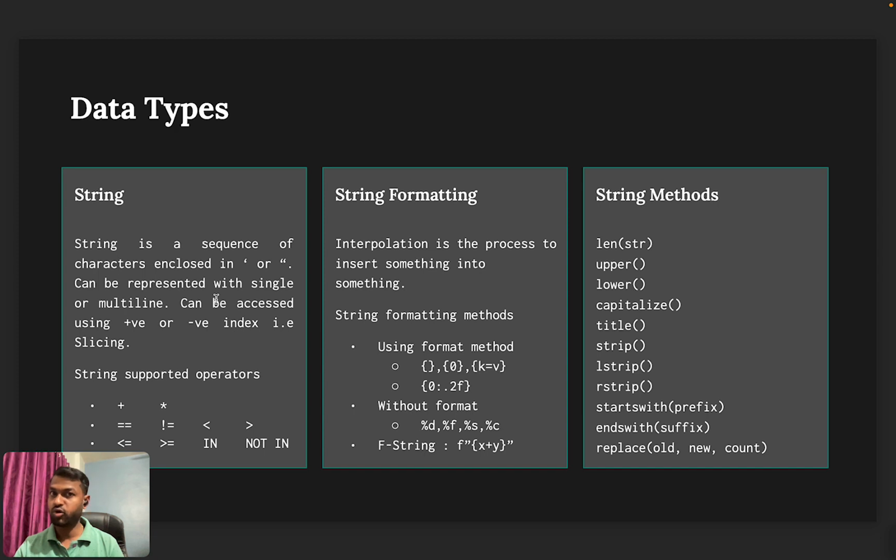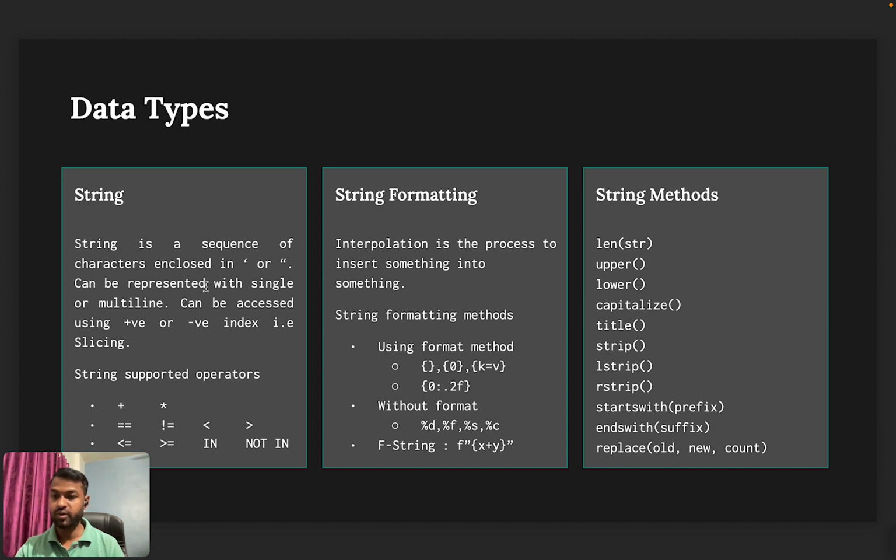A string supports the plus operator as well as the multiplication operator. The plus operator means an append operation. The multiplication operator means the same string will be printed that number of times. A string also supports comparison operators like double equal to for exact matching, not equal to, greater than, less than, greater than or equal to, and less than or equal to.